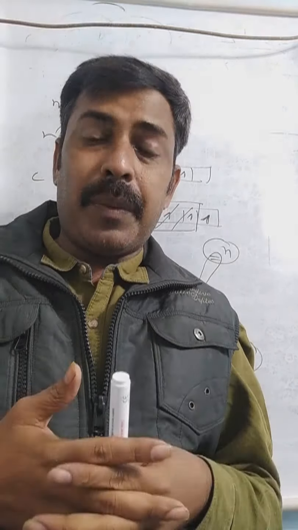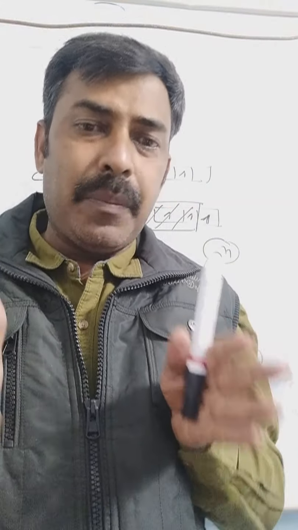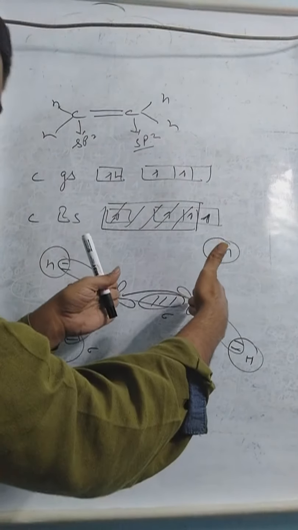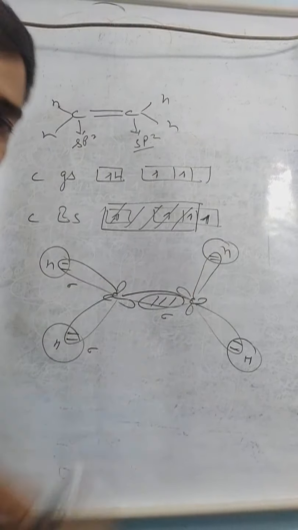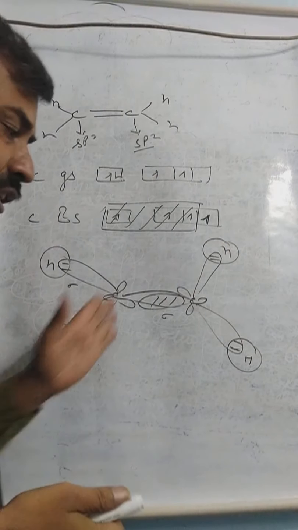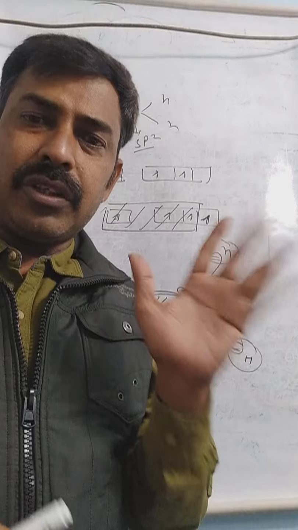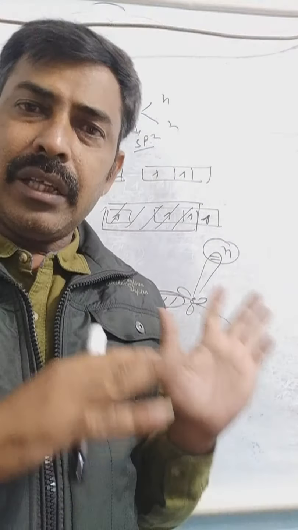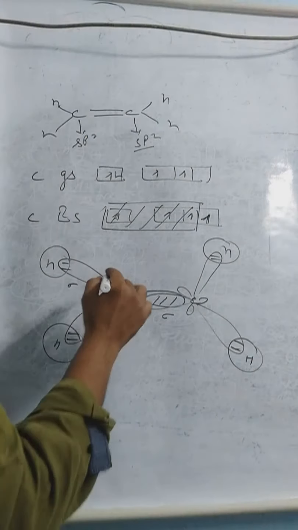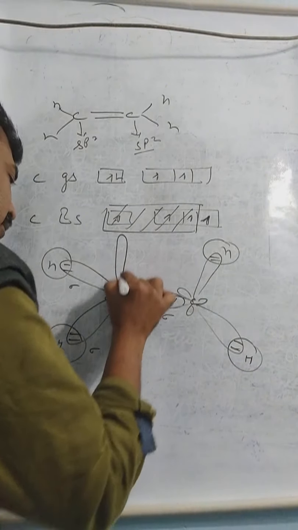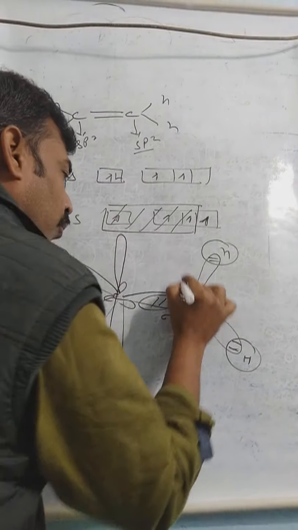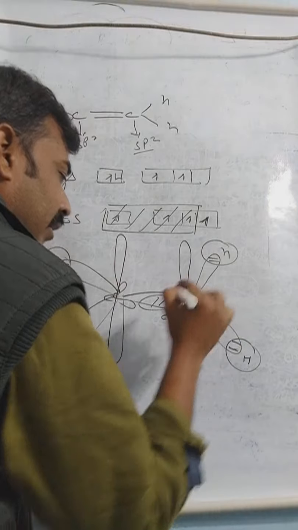The unhybridized orbital survives perpendicular to the hybrid orbitals. That means they are somewhere here in this way. If they are perpendicular to the system, it's not possible to draw in the third dimension, so I am drawing in the same dimension somewhere here, like this. This is the unhybridized orbital. Both the lobes will be identical.